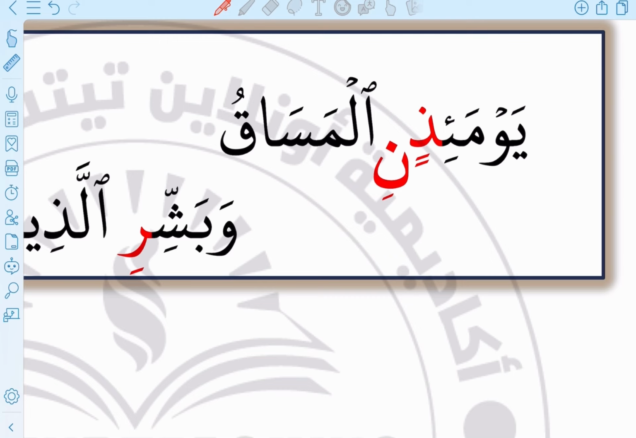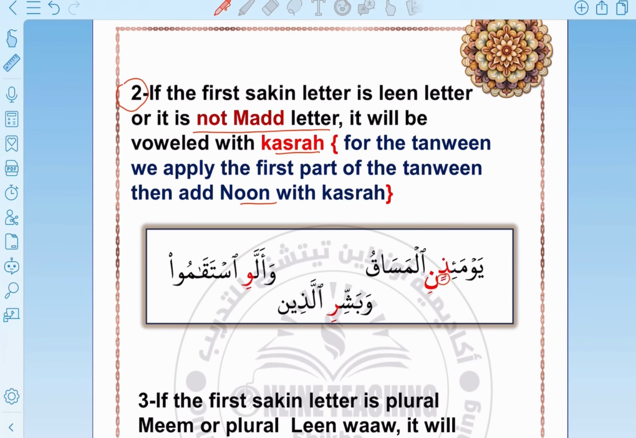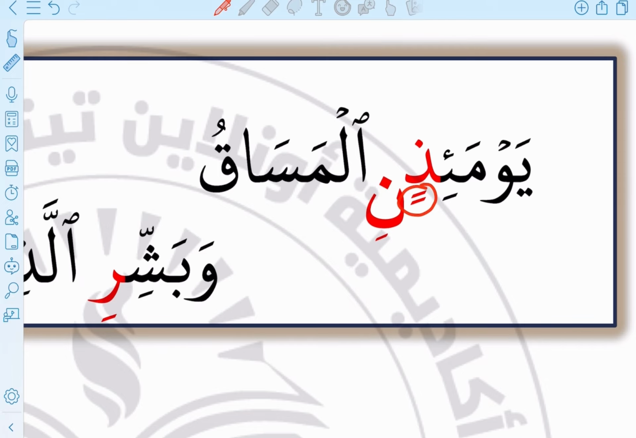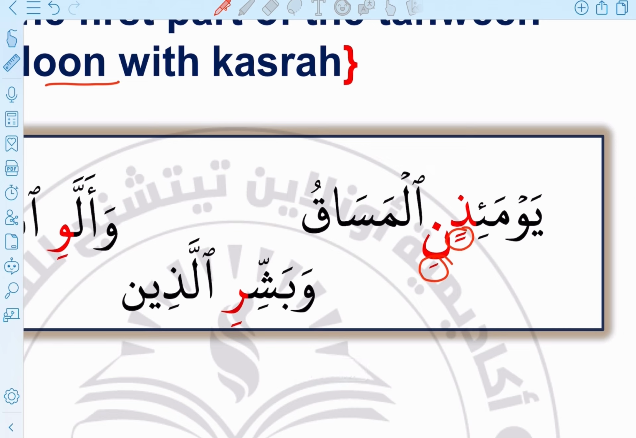Here we have tanween, so we pronounce the tanween as noon. As you can see, يومئذ tanween kasr, it's pronounced as a noon. يومئذ, the last letter was noon. So in this case, we will apply the first part of the tanween, which is the noon, and then we will add a kasra to the noon. So when I pronounce يومئذ المساق, you see this kasra? This kasra is because of the meeting of two sakin letters بسبب التقاء الساكنين.